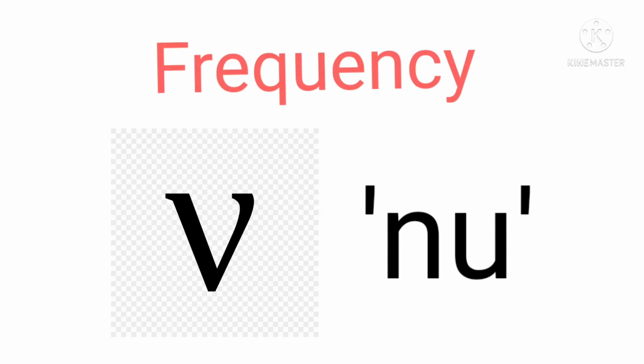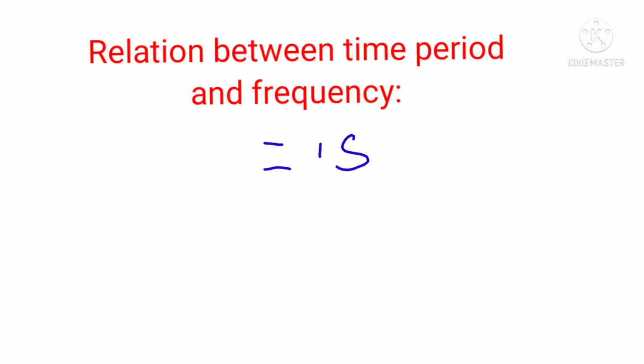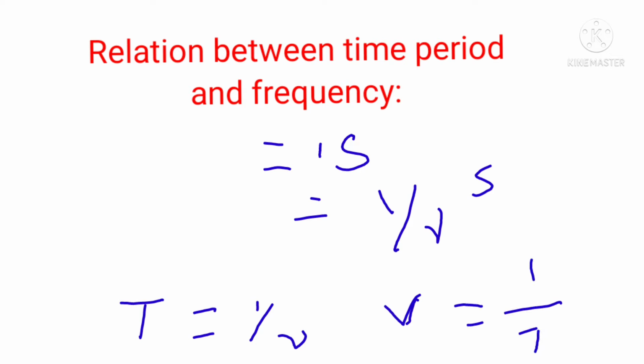Now we can observe the relation between frequency and time period. Let us find the relation between frequency and time period. Let the number of oscillations nu take 1 second. The time taken for one oscillation is 1 by nu seconds.